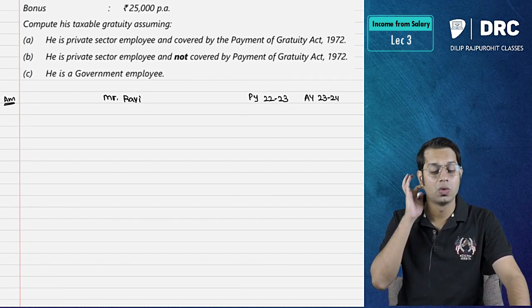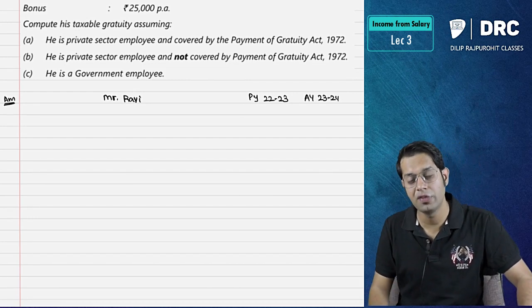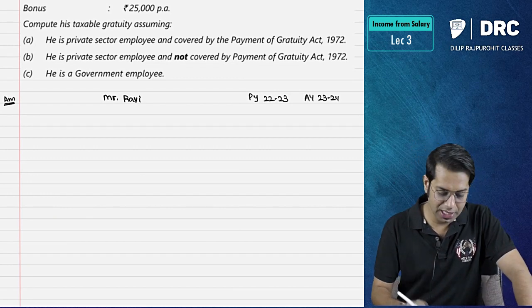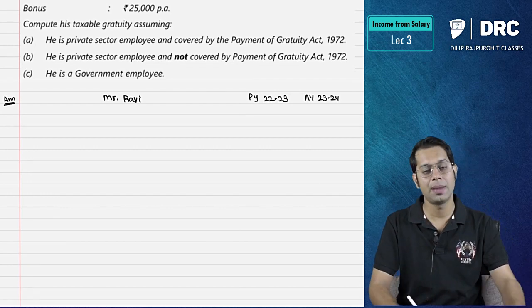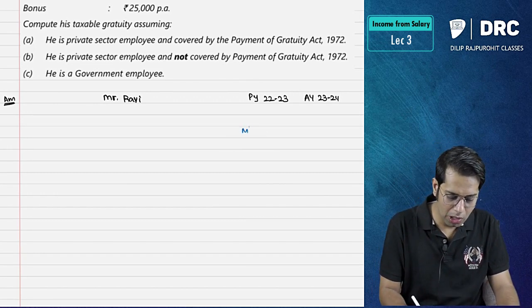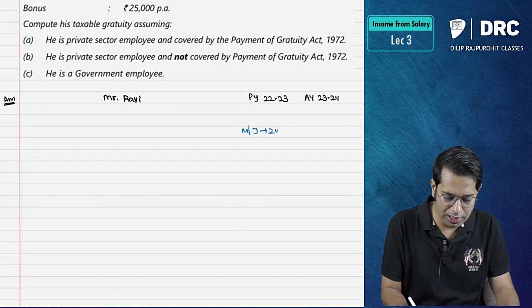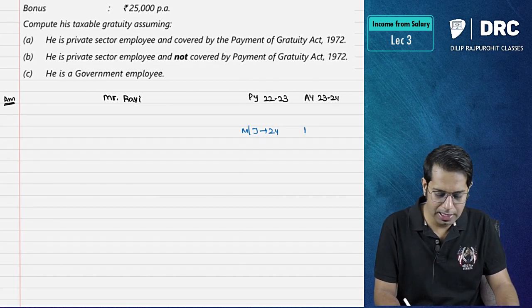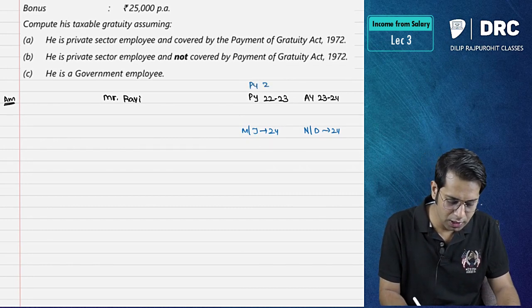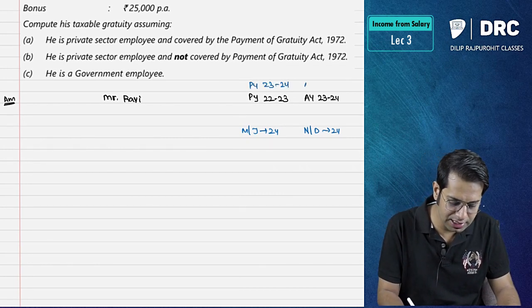So for anyone watching this video, if your examination is next year, sir, if your examination is in the month of May or June 24, or in November or December 24, then for you the previous year will become 23-24, and assessment year will become 24-25.